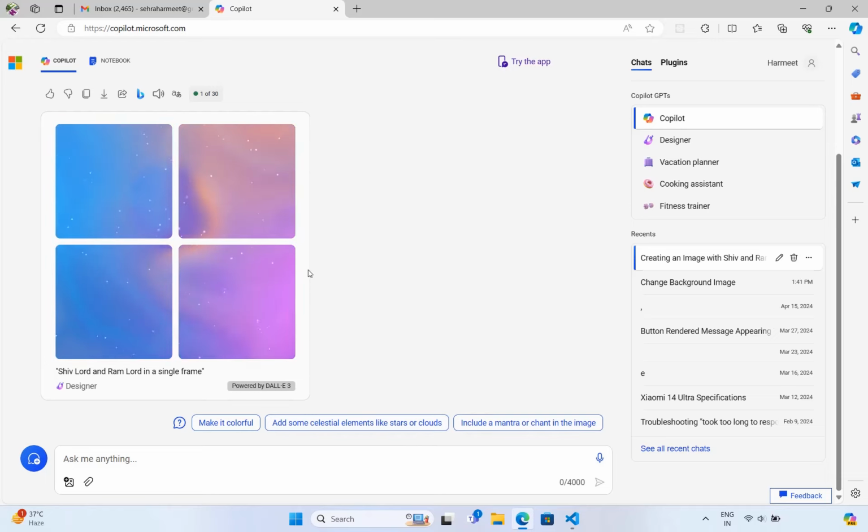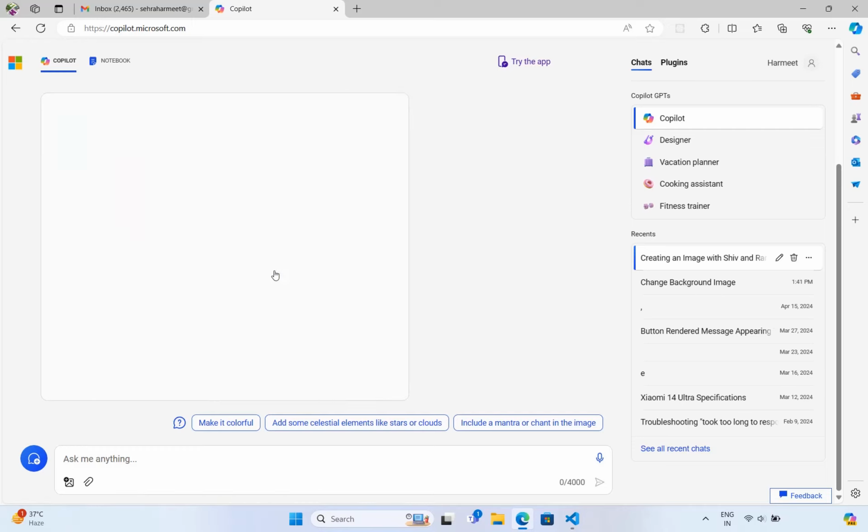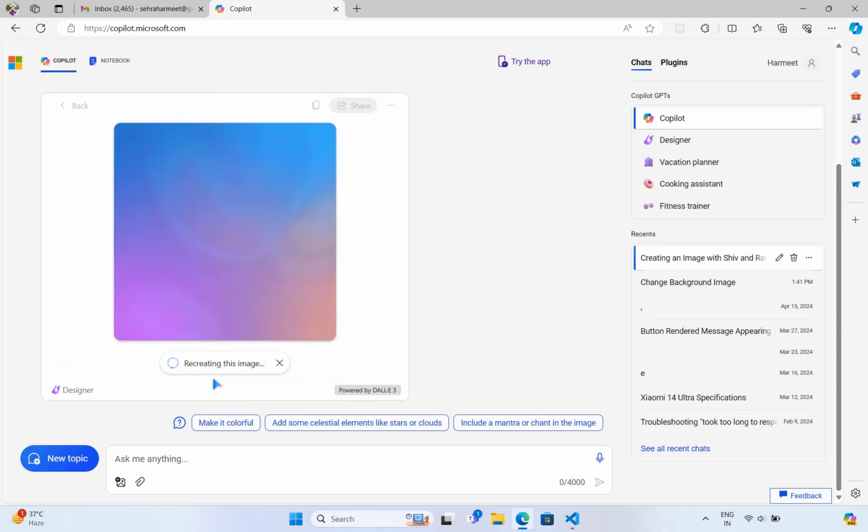So it's trying to generate right now. You can see, yes, we are getting four very beautiful different images as our result. Give me a second. Yeah, you can see it's a very high graphics image. Let me click on watercolor, and it starts re-rendering the image. It's generating the image in the back end.